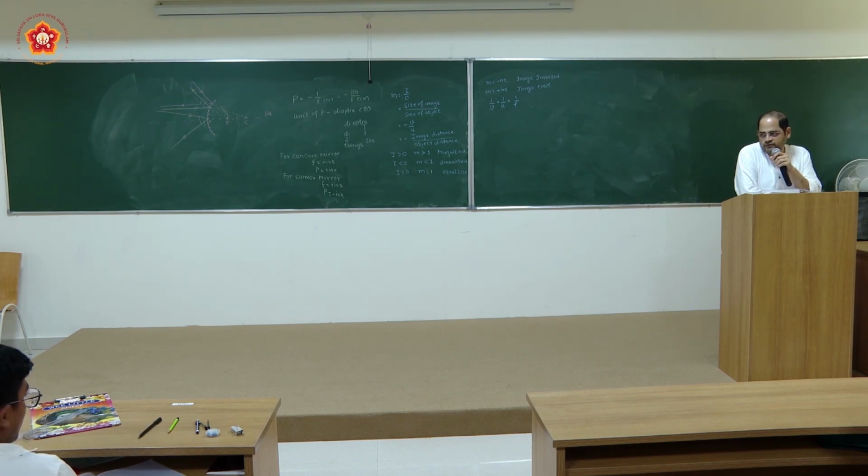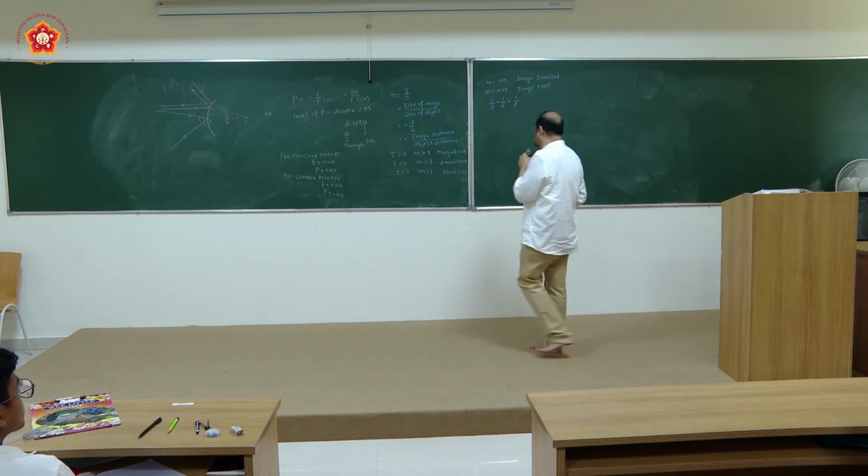This is the mirror formula we are using. Now, there are different forms of it which will be useful to us.